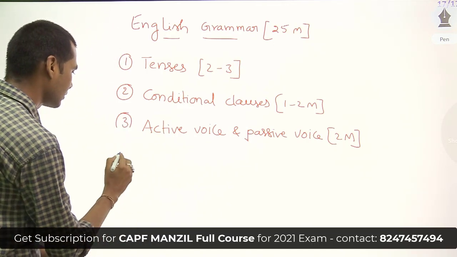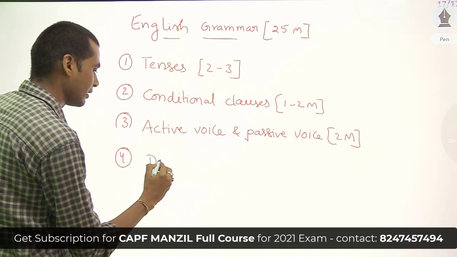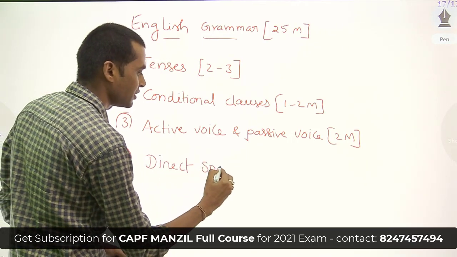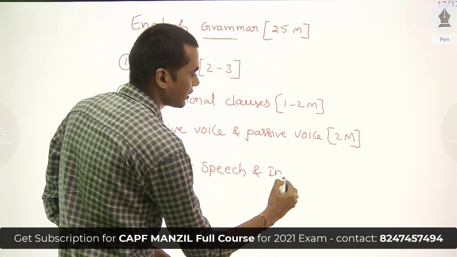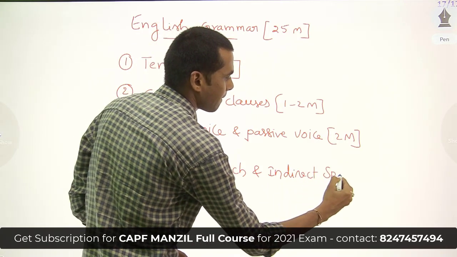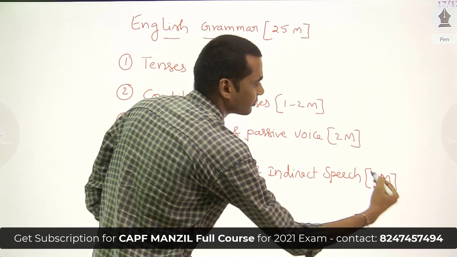Our next topic is direct and indirect speech. Again, it has a weightage of 2 marks.